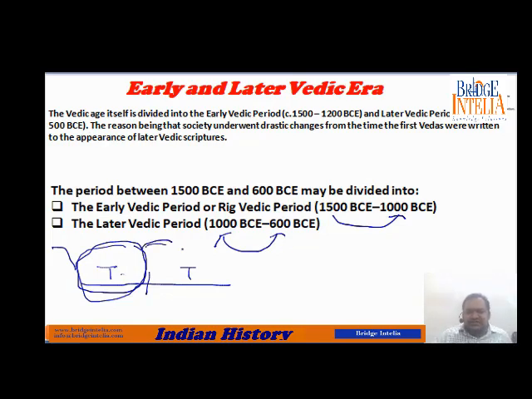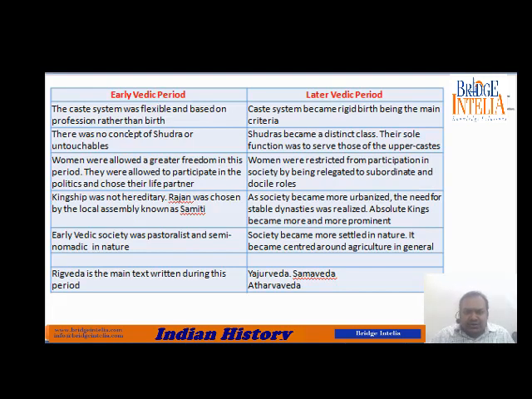So this change forces the historians to divide this whole Vedic civilization into two different parts. We study the first 500 years separately and the later 500 years separately because of certain reasons. So let's see what were those reasons because of which the historians have divided this entire time period into two different zones.